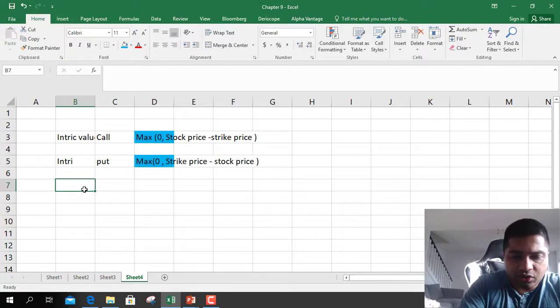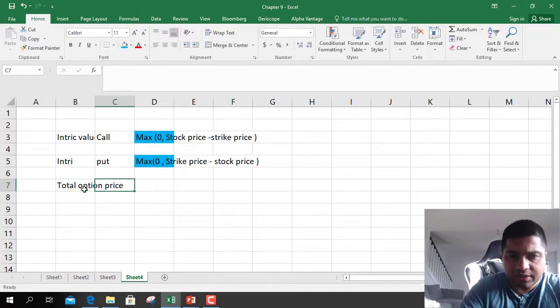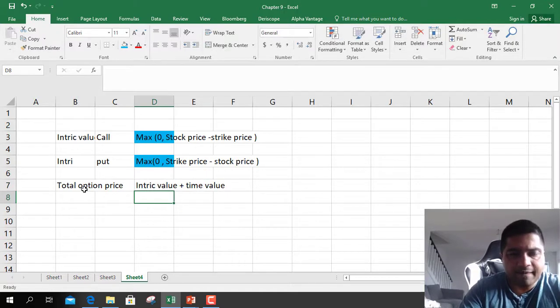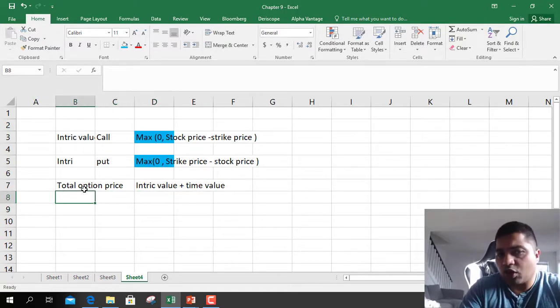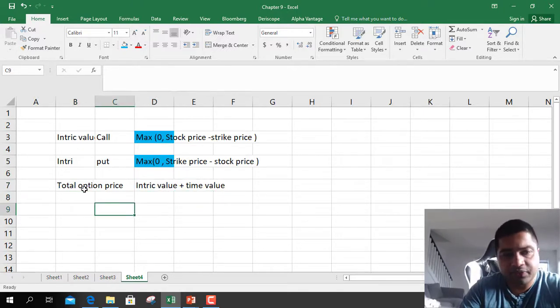So total option price equals intrinsic value plus time value. Okay. Total option price equals intrinsic value plus time value.